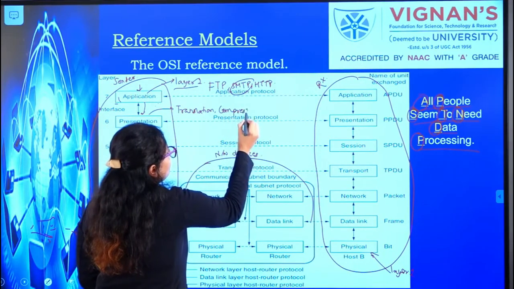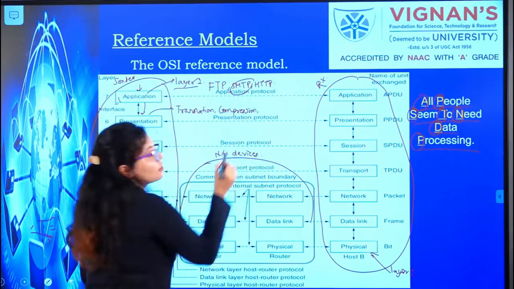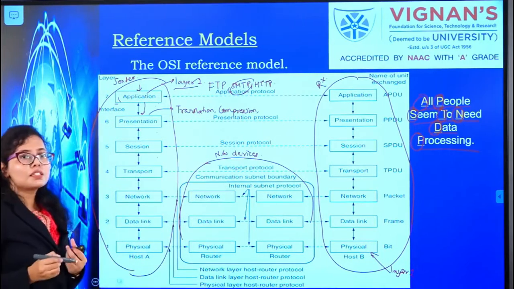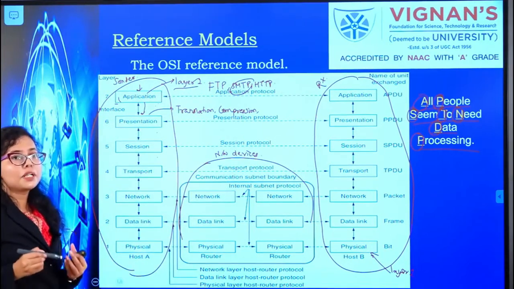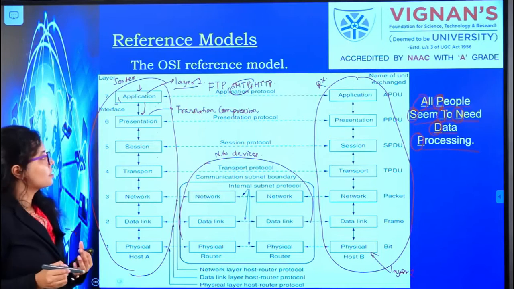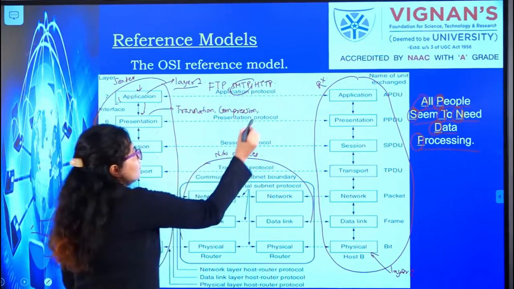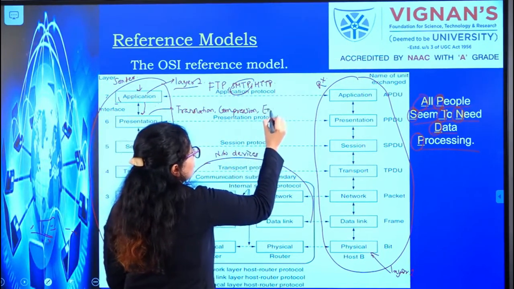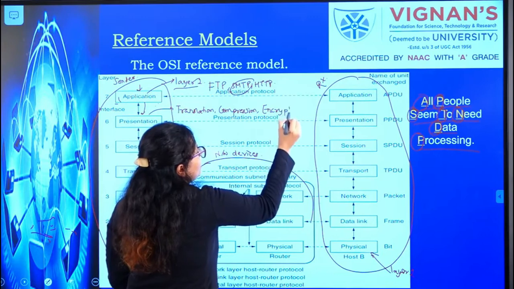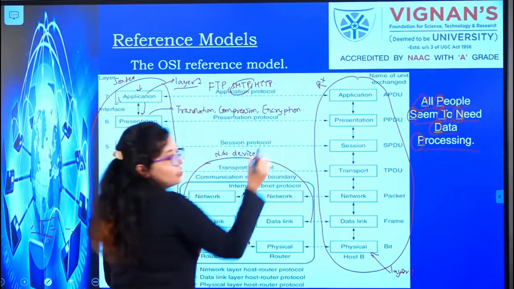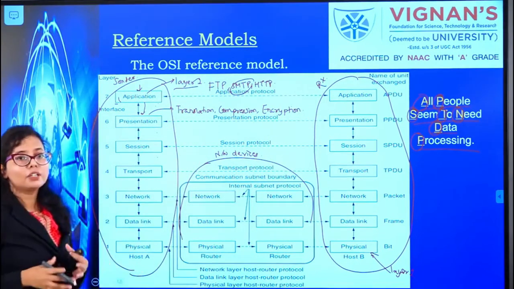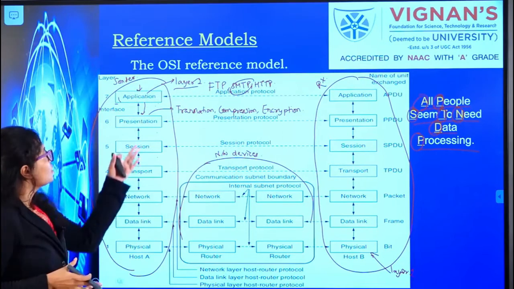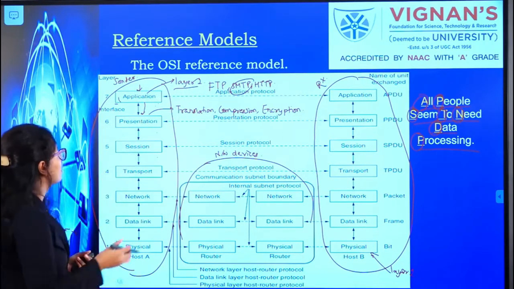Why does this compression help? It will reduce the size of the data, and thus the speed of the flow of the data will be faster. And the third function is encryption. In order to ensure the security of your data packets, it will encrypt your data. That is performed by the presentation layer.